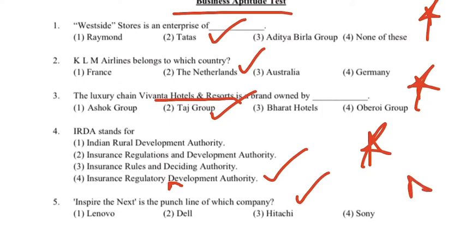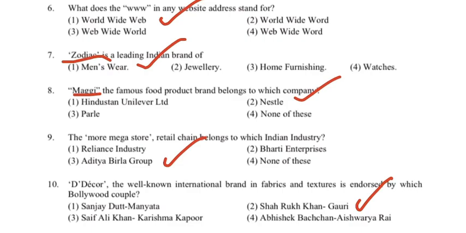Then your taglines and punchlines are important. Then for fashion brands, you want to know the category also. So categories are important, and the countries to which these brands belong are also very important. Basically everything is important here, but from this at least you are getting an idea what kind of questions will be there. Then your brand ambassadors are also important.